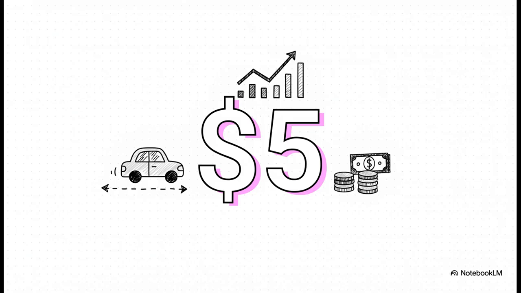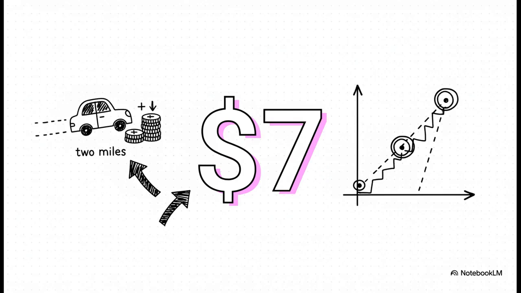So after we travel 1 mile, what happens? We take our $3 starting point and we add that $2 change. Our new total is $5. Let's put that dot on the graph. And after 2 miles, you got it. It's our $3 base fee plus $2 for the first mile and another $2 for the second mile. That brings our total to $7. We plot that third point, and you can already start to see it taking shape, can't you?